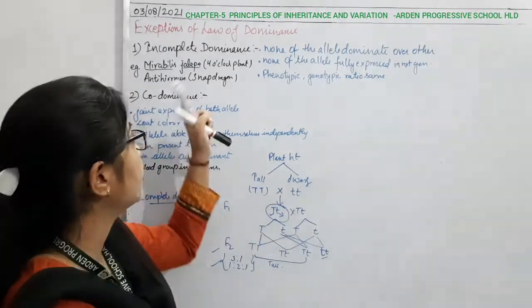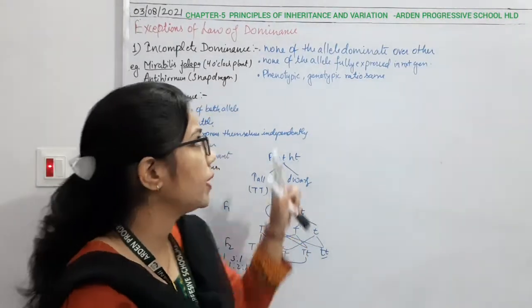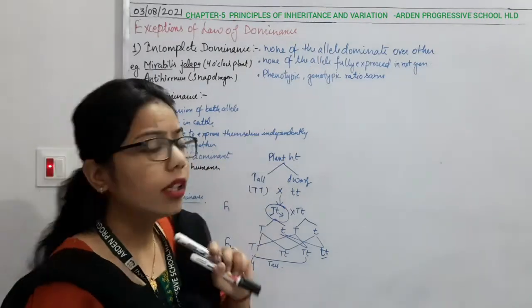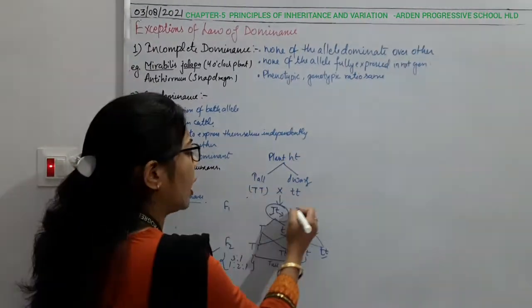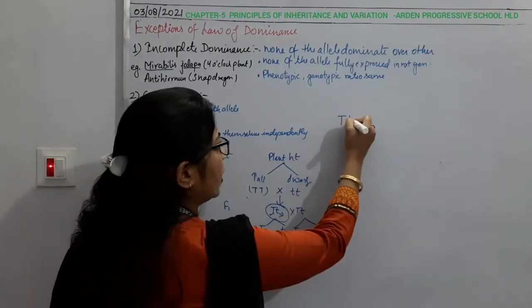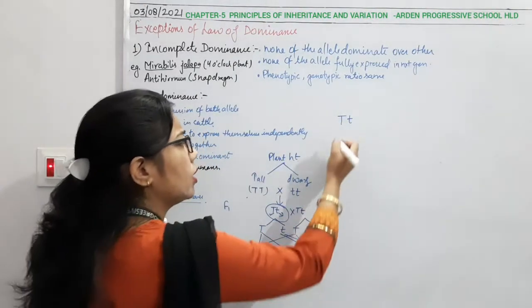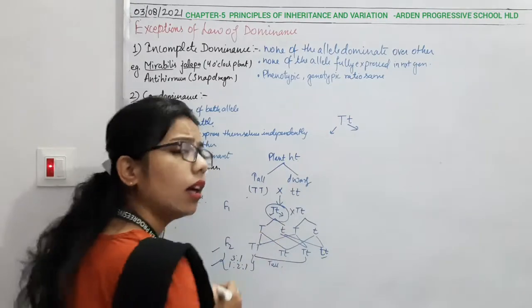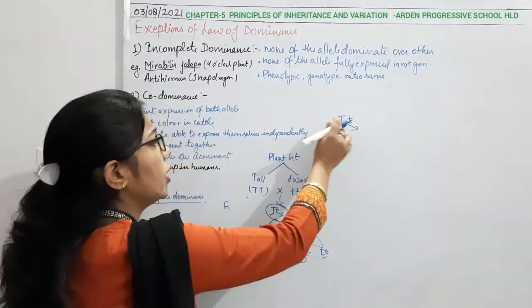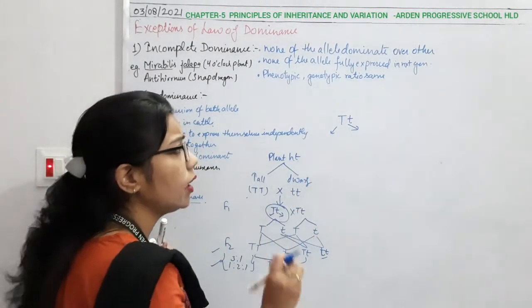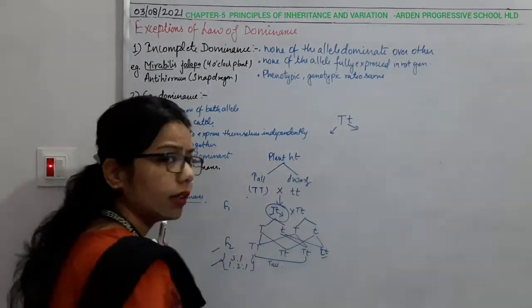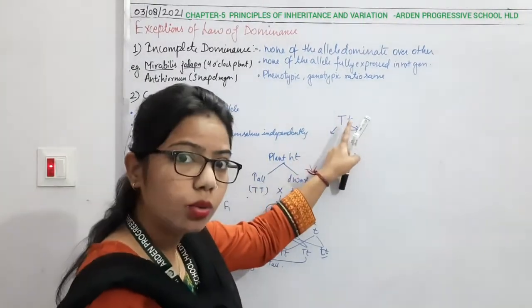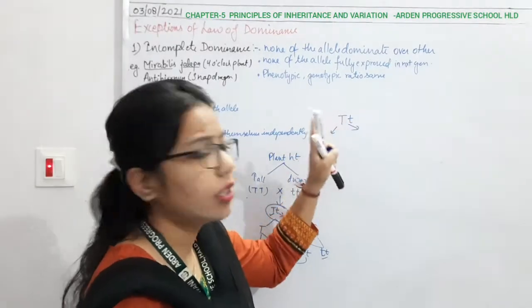So in incomplete dominance, none of the alleles dominates over the other. For example, capital T is one allele and small t is the other allele. Neither capital T nor small t dominates, so both have the capacity to express themselves in the generation.